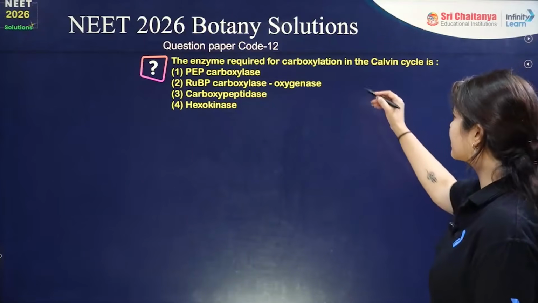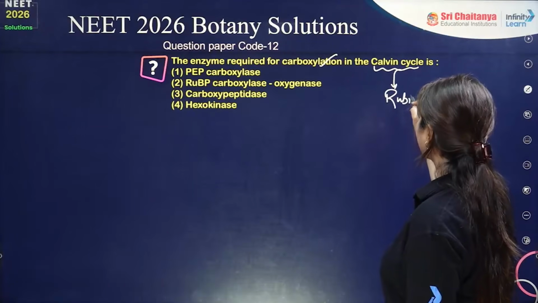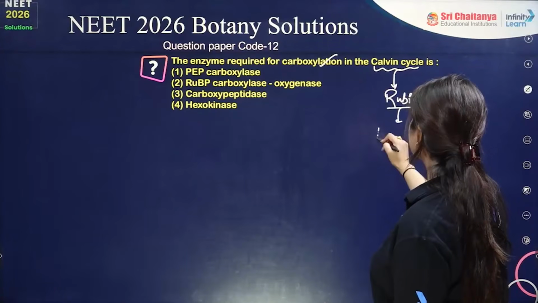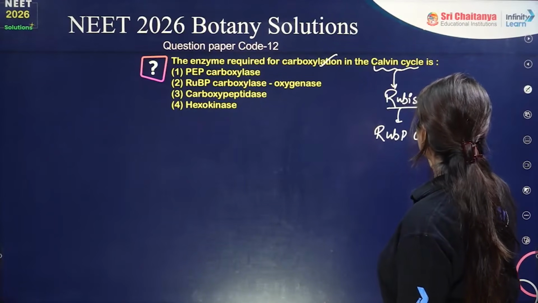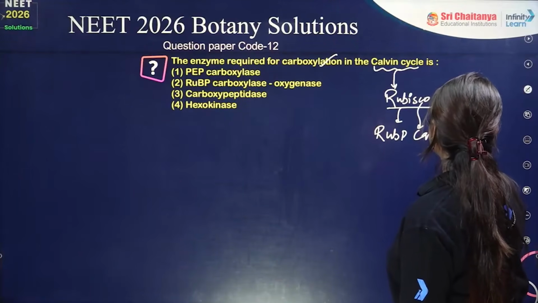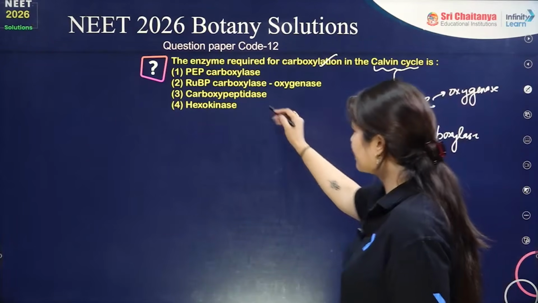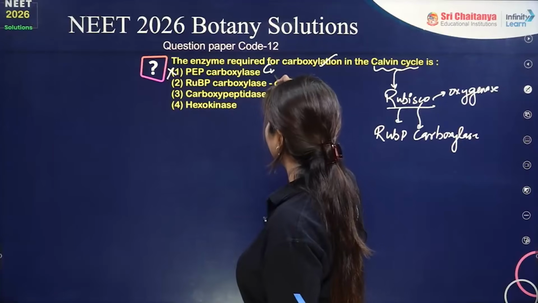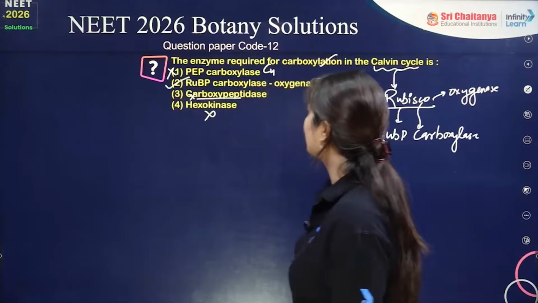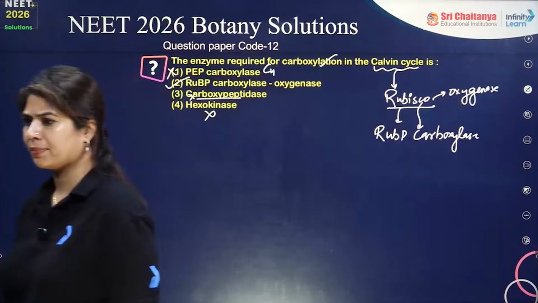The enzyme required for carboxylation in the Calvin cycle. For the Calvin cycle, the enzyme is Rubisco. It is RuBP carboxylase oxygenase: this C stands for carboxylase and this O stands for oxygenase. Is it PEP carboxylase? No, that is in the C4 plant. Carboxypeptidase, hexokinase, no, it is RuBP carboxylase oxygenase. Okay, the answer has to be option number 2.